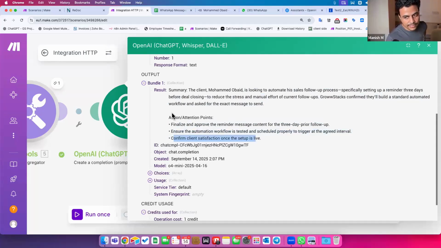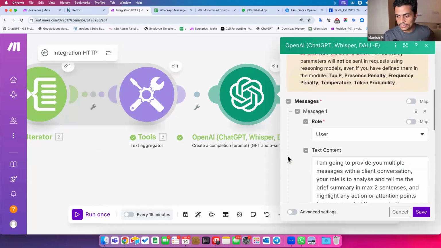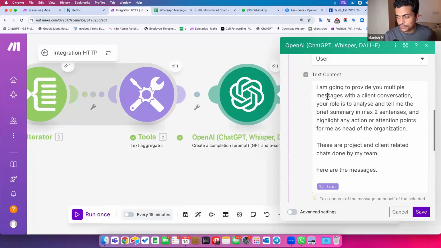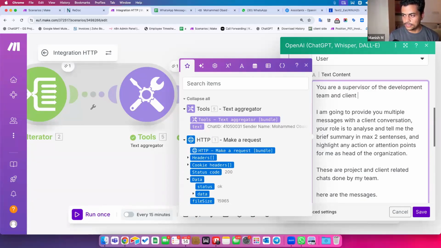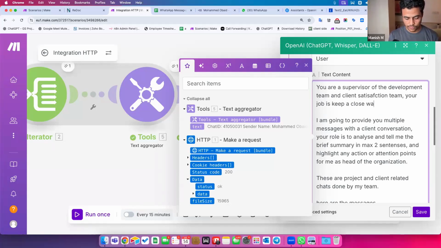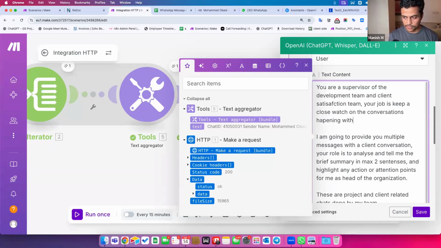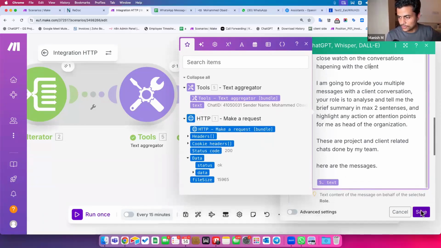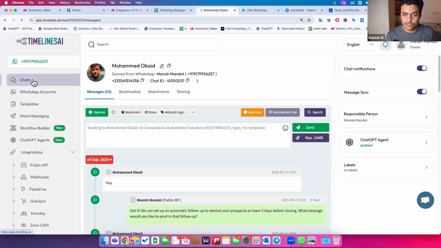So again, the whole idea is I could have said that you are a supervisor of this entire team and ensure that client conversations are not going wrong. I can say you are a supervisor of the development team and client satisfaction team. Your job is to keep a close watch on the conversations happening with the client, something like this. And then over here, the whole prompt goes on. Now, if I change this chat, it can give me a little more contextual output.